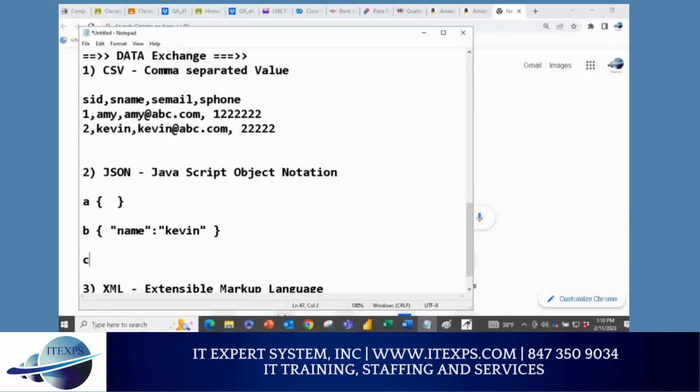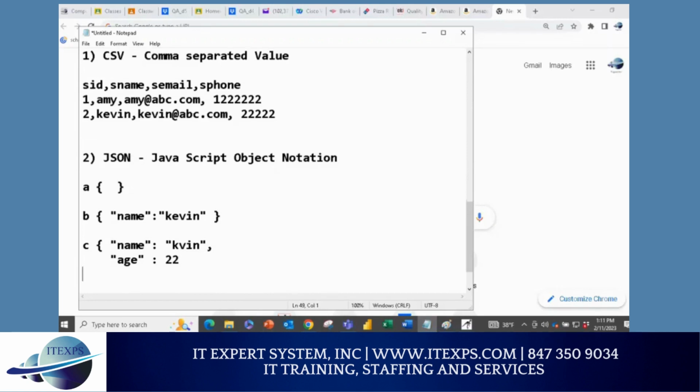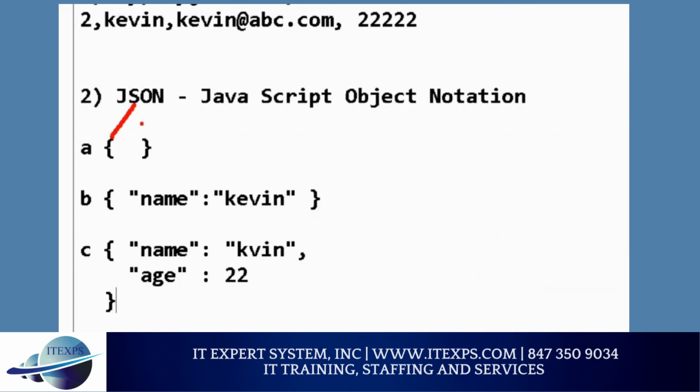The third rule is if you have multiple keys. For example, name is still Kevin, in double quotation, colon, Kevin. But then you have age, so you say comma, and then double quotation, age, colon, and say 22. Because it's a number, I don't have to write double quotation, but if I write it, not a problem. And then I close it like this. So remember, rule number 1, you start with a curly bracket and close with a curly bracket. Rule number 2 is a key and value inside the curly bracket. Rule number 3 is multiple keys are separated by comma. Make sense?